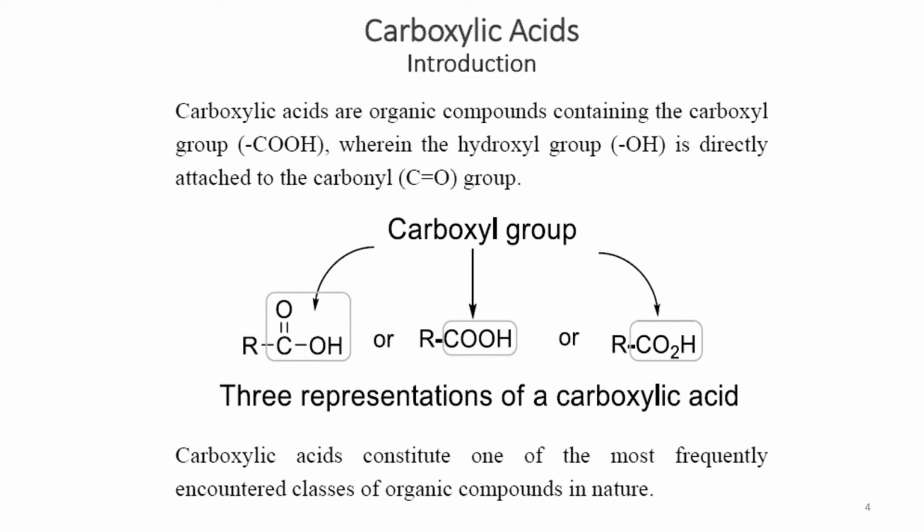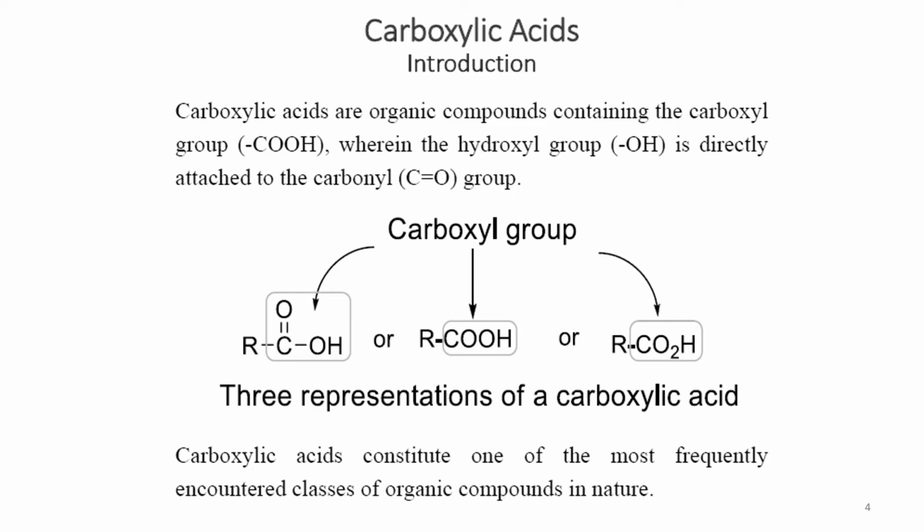Basically, carboxylic acid is a class of compound. These are organic compounds containing carbon and hydrogen, but the main functional group present in these compounds is the carboxyl group. Carboxyl is the COOH group, where a carbonyl group, CO, is attached to a hydroxyl group. These compounds are very important. They have very important applications, and their utility is very significant.